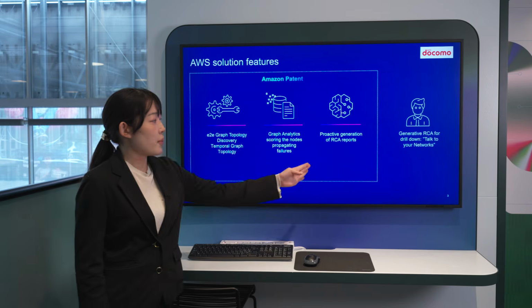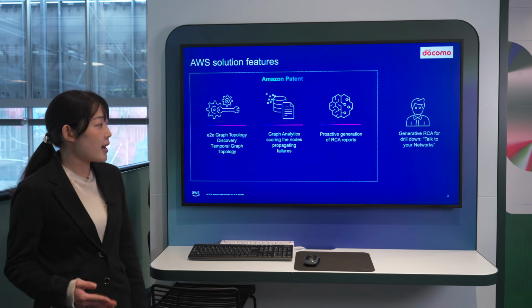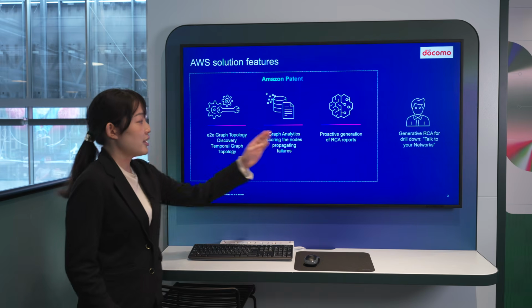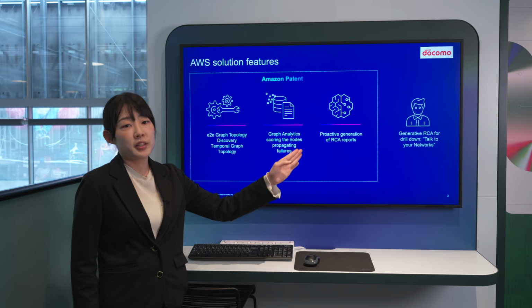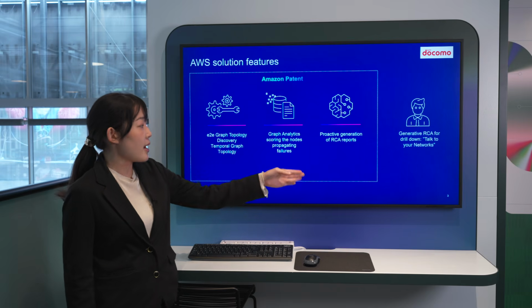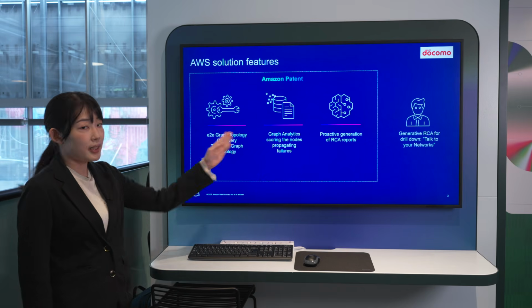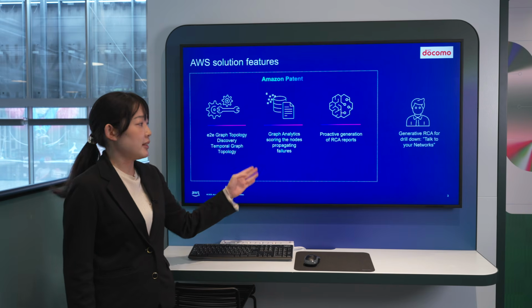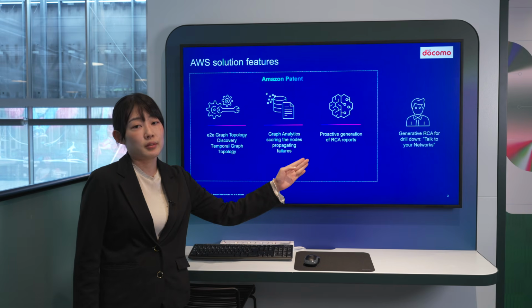The third one is proactive generative AI for the RCA reports. So the operator can talk to their network through generative AI in natural language. The generative AI can understand what they want. Then the generative AI queries the graph database and the results of the analytics. Then the generative AI answers their question.